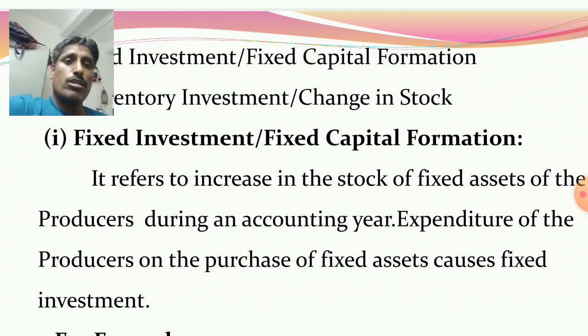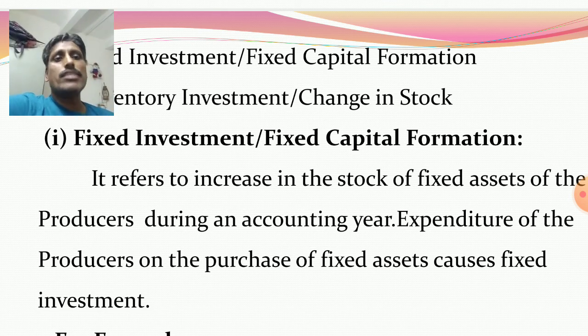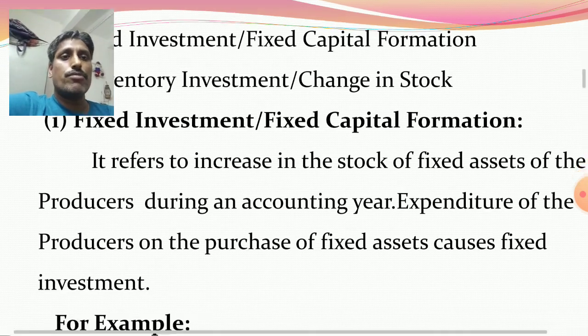So in different ways you can clarify fixed investment or fixed capital formation. It refers to addition of fixed assets or increase in the stock of fixed assets of the producers during an accounting year, or it means expenditure incurred by the producers on the fixed assets during an accounting year. It is fixed investment or fixed capital formation.